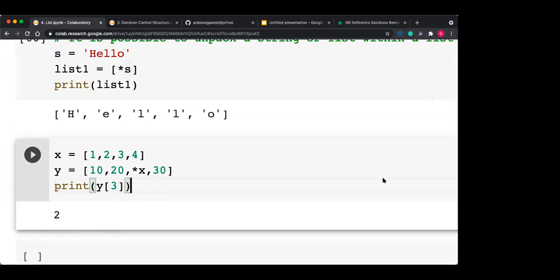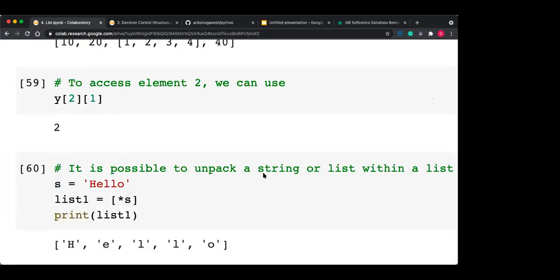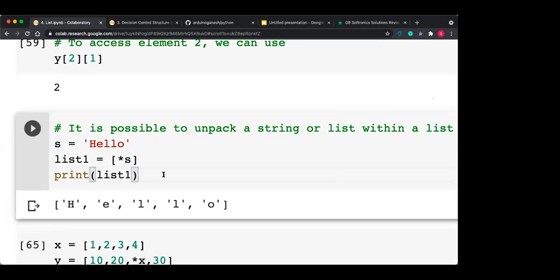Yes, how to extract the string from a list without single or double quotes? For example, L is equal to hello.